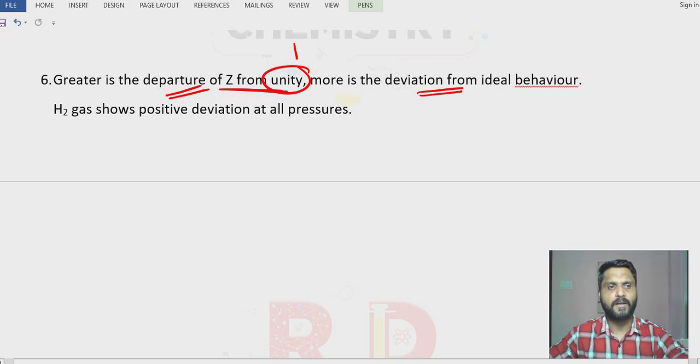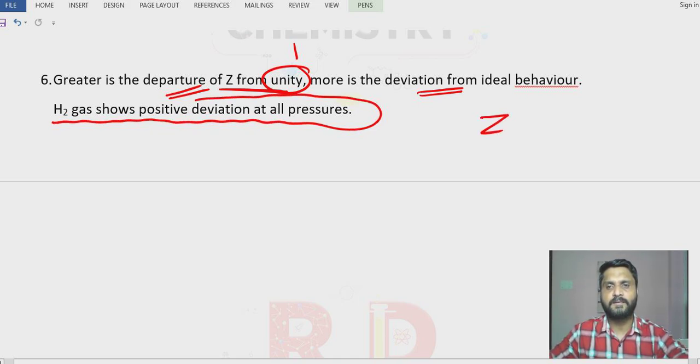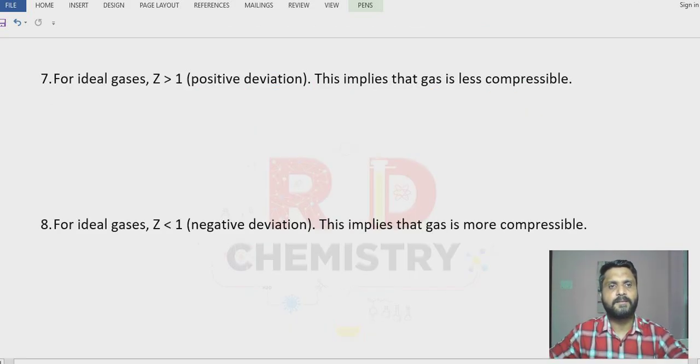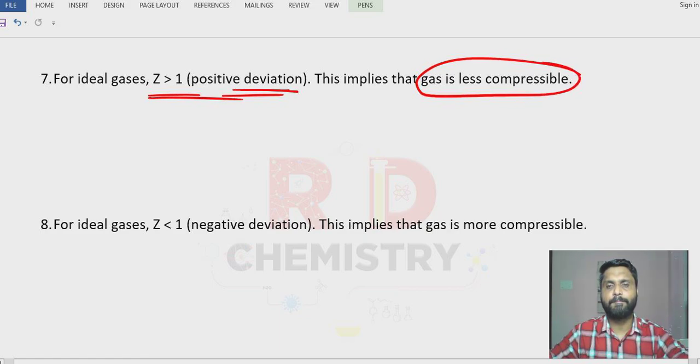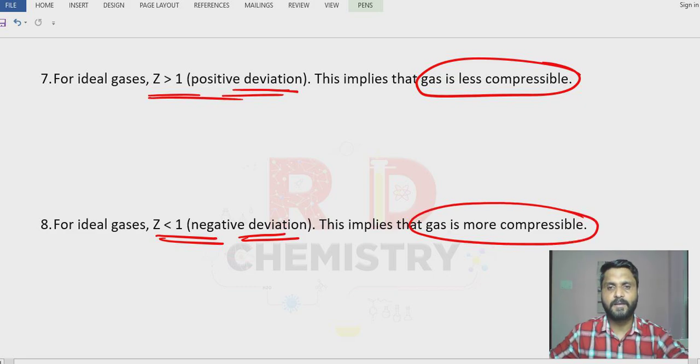You can remember one example: H2 gas shows positive deviation at all pressures. Positive deviation means Z is greater than 1, and if Z is lesser than 1, it is called negative deviation. Now when Z is greater than 1, which is called positive deviation, gases are less compressible, which means gases cannot be compressed easily. Suppose Z is less than 1, that is a negative deviation. It implies that the gas can be easily compressed, and can be converted into liquids easily.